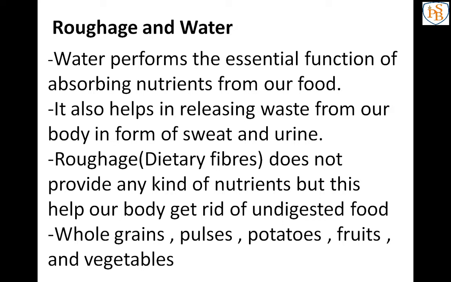This means all the nutrients may be present, but one nutrient is present in larger quantity. For example, rice has more carbohydrates than other nutrients. So we can say that rice is a carbohydrate rich source of food. Many other nutrients are present in rice, but carbohydrate is present in the greatest amount, so rice is known as a carbohydrate rich food. The same happens with all kinds of foods. So that is about the nutrients.